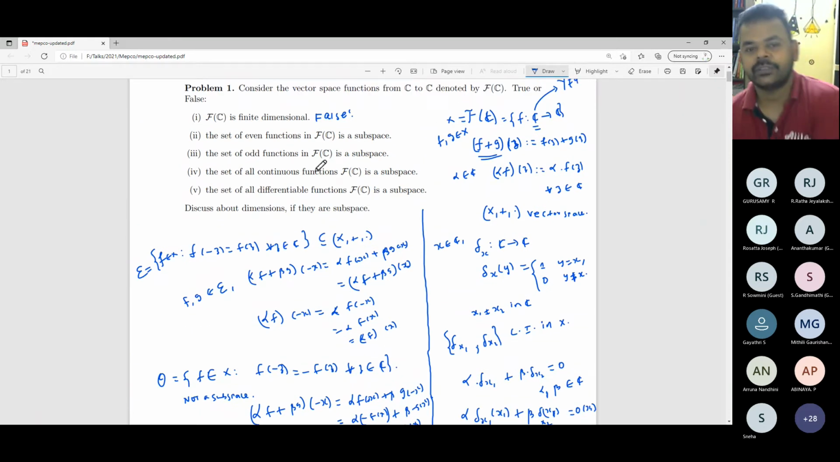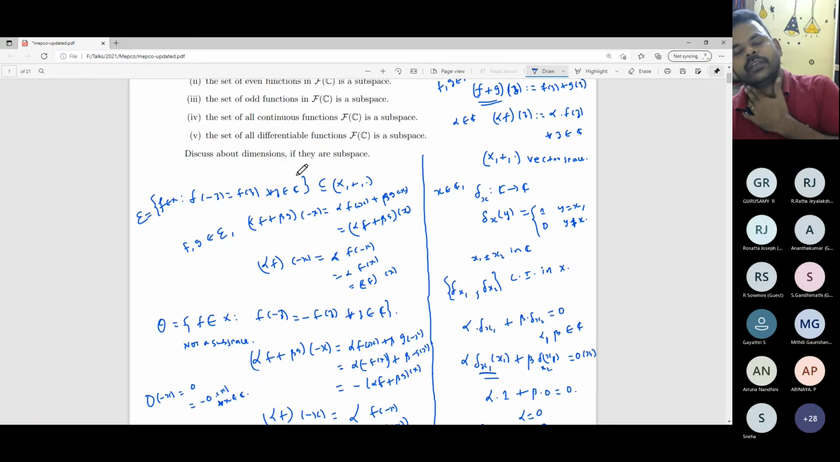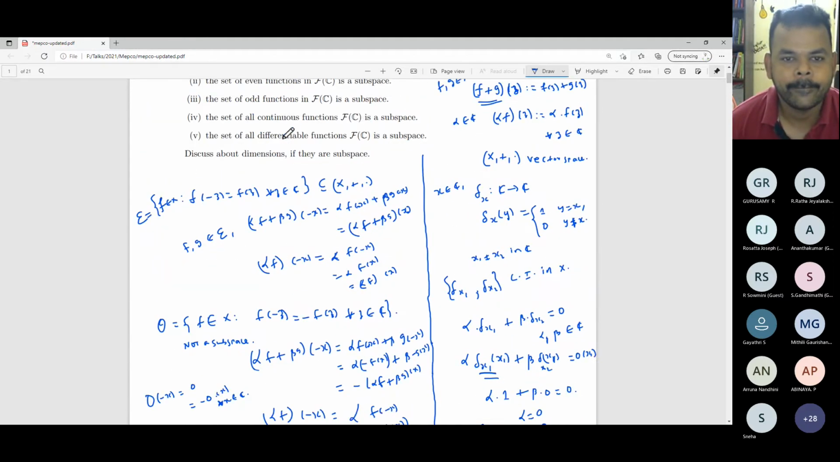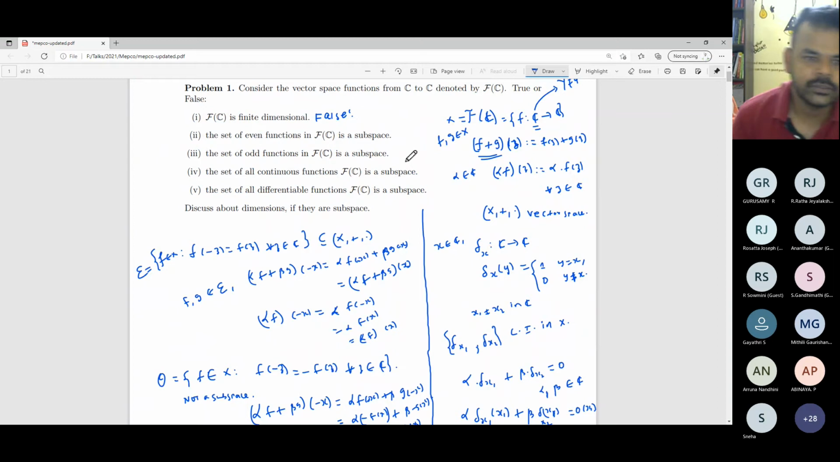The set of all continuous functions. Is it a subspace? Yes, sir, definitely. It is a subspace. Okay, so a basic course in real analysis says that these two objects will be subspaces.